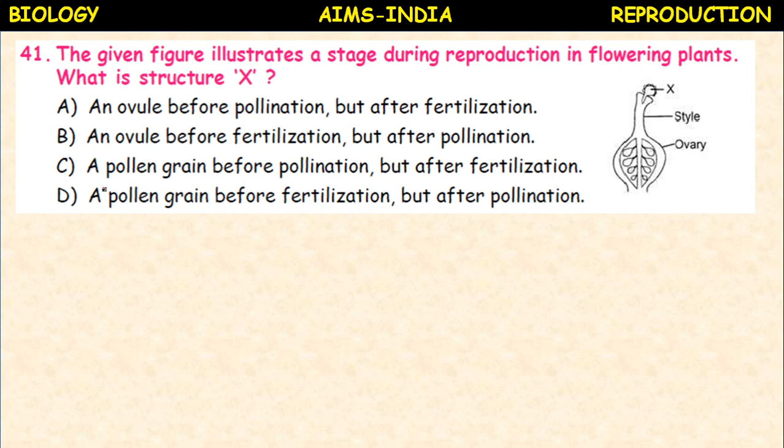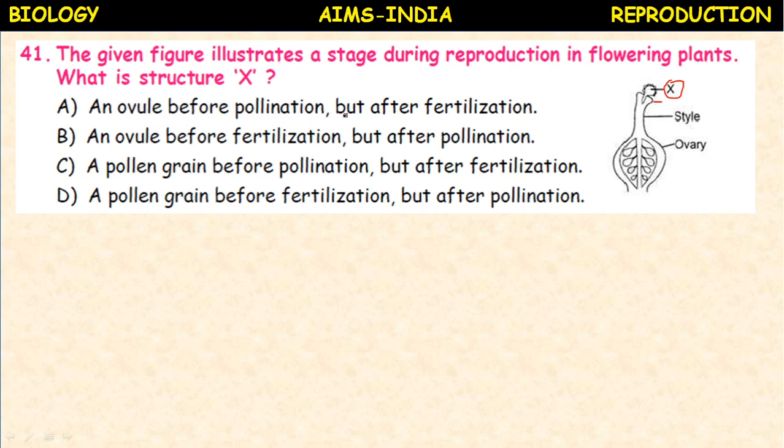The given figure illustrates a stage during reproduction in flowering plants. What does the structure X represent? Okay, here you see the figure. Here the pistil or carpel is given: style, ovary, and what is this part? This is stigma, and on the stigma this X. Okay, so here let us see the options.